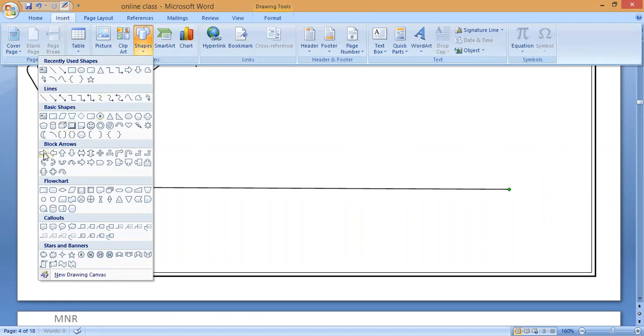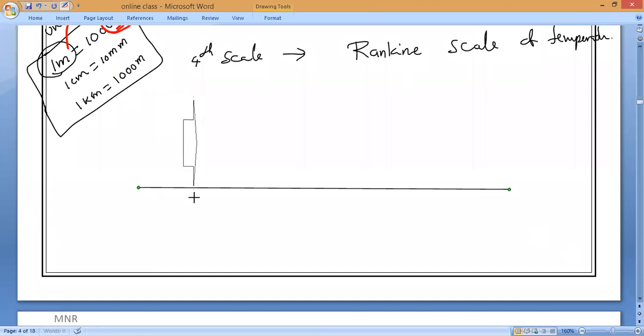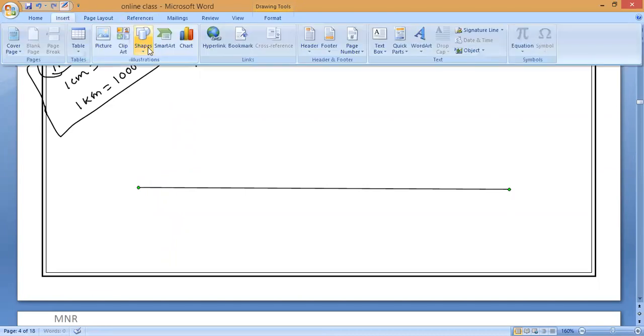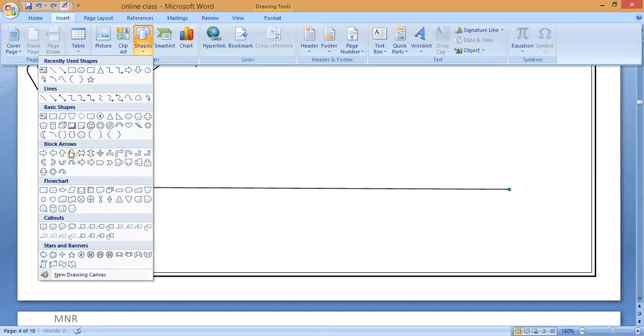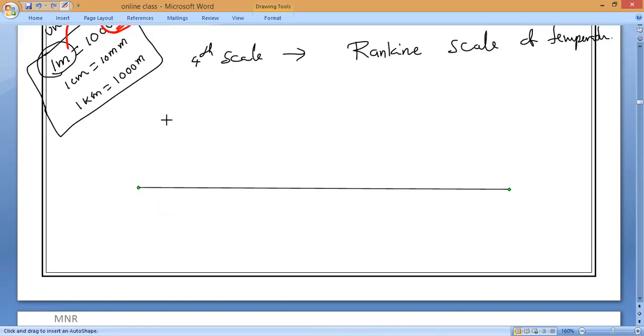Now, everybody, observe very carefully. Totally we are having how many scales, guys? 4 scales. Yes or no? Now, let us discuss the relations. Like as we studied, 1 meter is equal to how many centimeters, Tanishka? 100 centimeters.